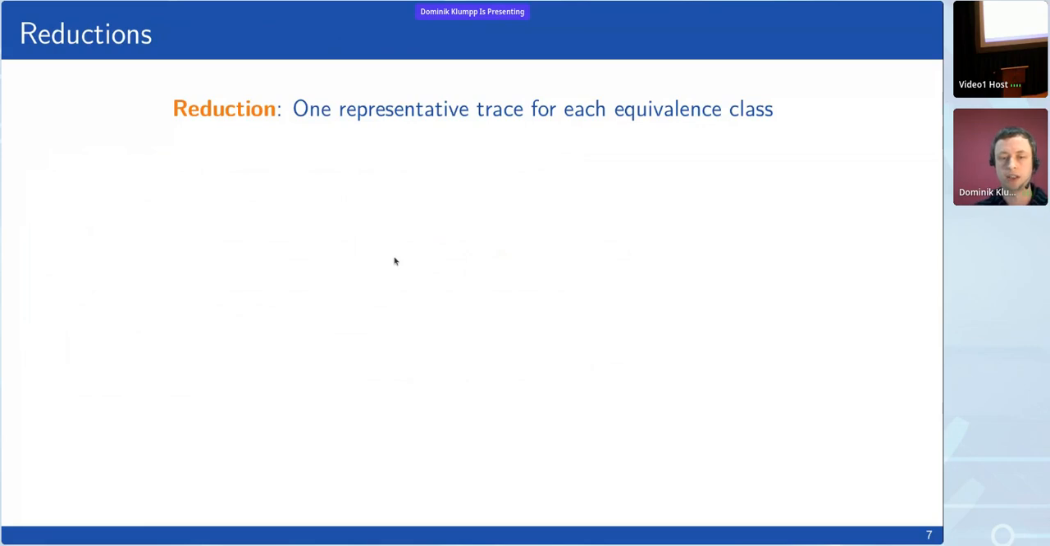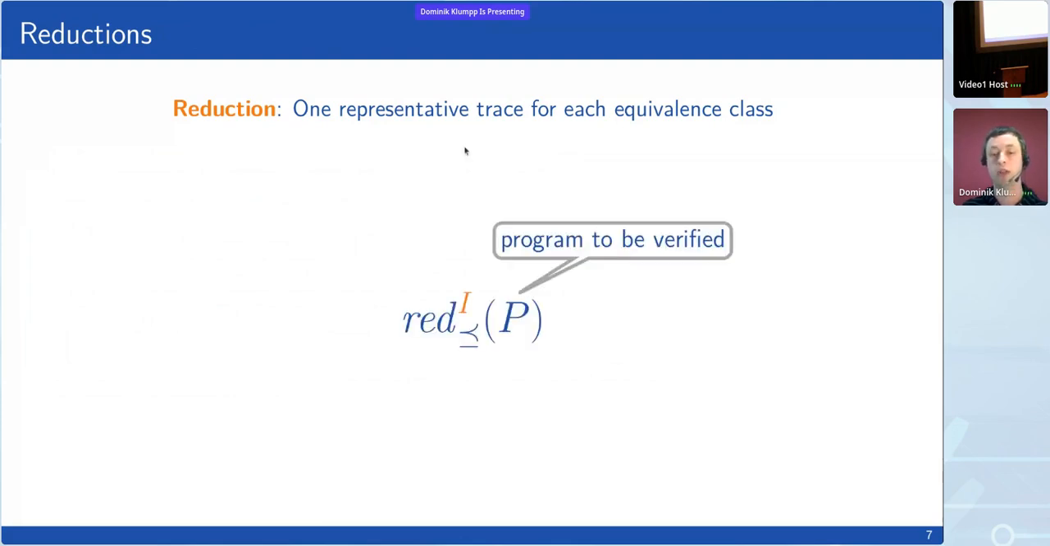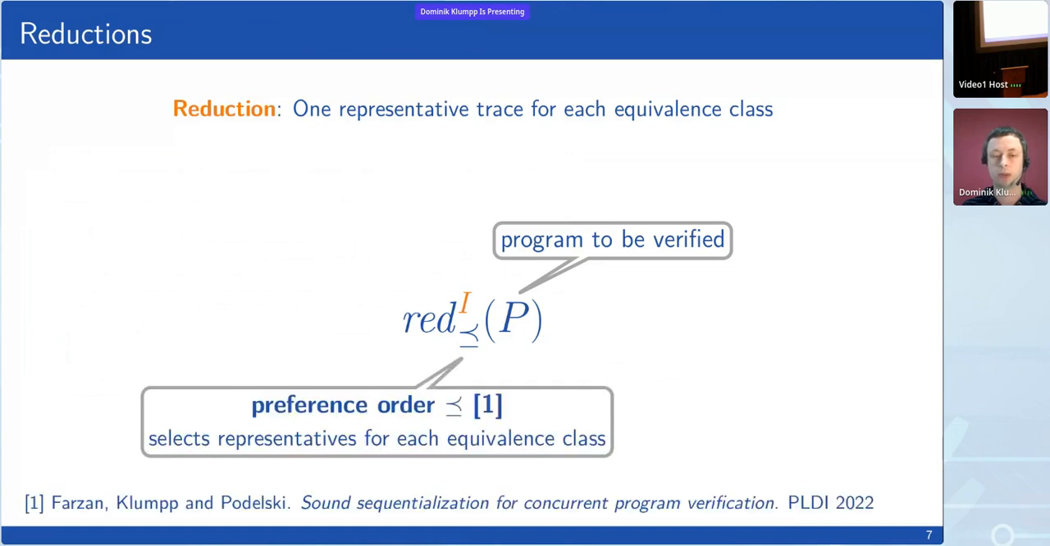So let's look at these reductions a bit more closely. As I said, it's a subset of program traces with one representative for each of these equivalence classes defined by commutativity. So it's defined by 3 parameters, a program to be verified, which tells us which program traces actually exist. Then we need to pick for each equivalence class one representative, and we use here this formalism of a preference order. If you're interested in that, you can take a look at our POPL'23 paper.